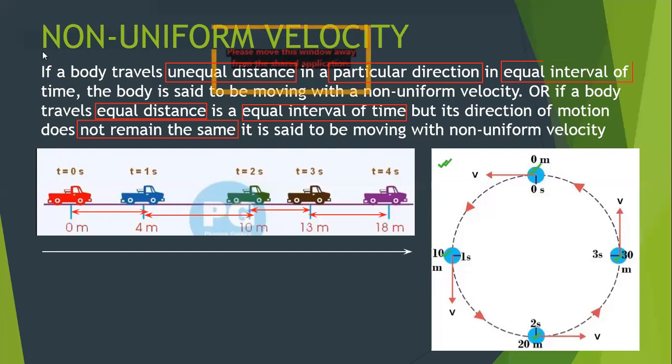For an object to move with uniform velocity, it has to fulfill three conditions: equal distance, equal interval of time, in a specific direction.